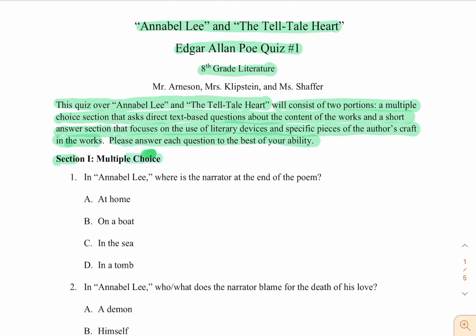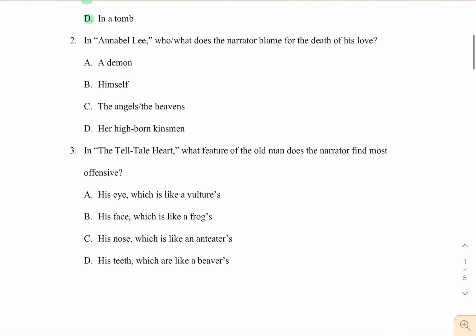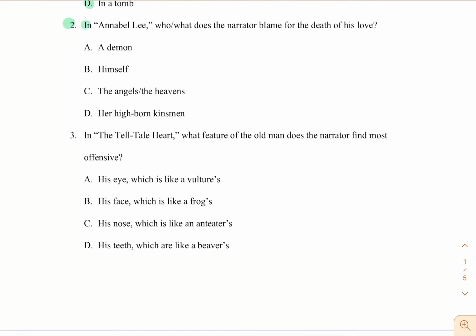Section 1, multiple choice. Number 1, in Annabel Lee, where is the narrator at the end of the poem? A, at home, B, on a boat, C, in the sea, D, in a tomb. Number 2, in Annabel Lee, who or what does the narrator blame for the death of his love? A, a demon, B, himself, C, the angels/the heavens, D, her higher-born kinsman.